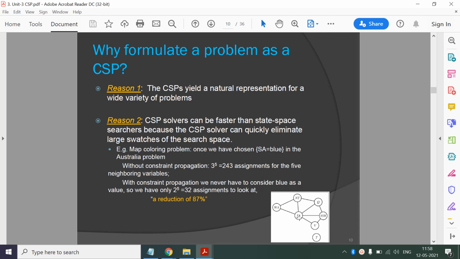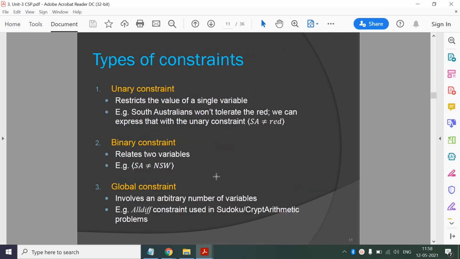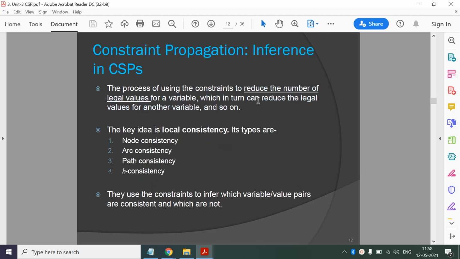So once you assign the value to SA, you can propagate that constraint. Now the domain of this variable is reduced. Initially 3 elements were there in the domain, now it has only 2 elements. So it can reduce the legal values for another variable. Here the key idea is local consistency, and we have 4 categories of local consistency: node consistency, arc consistency, path consistency, and k consistency.